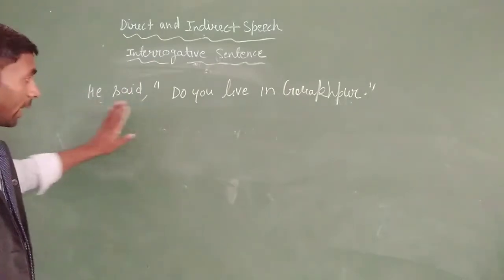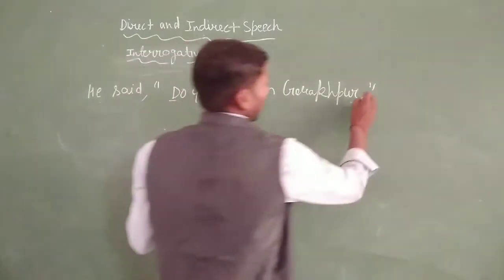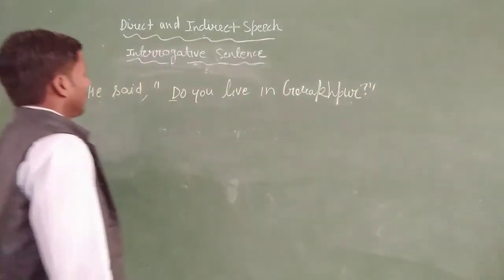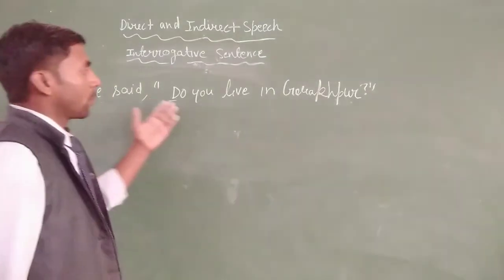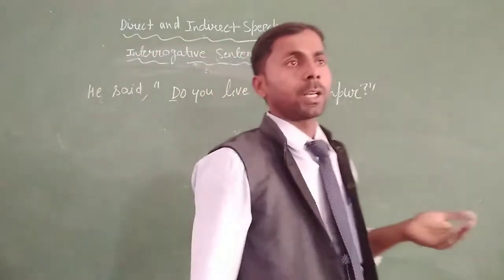Okay, it is a place. So you can see that here is the interrogative sentence. So how can we change the reported speech of an interrogative sentence?